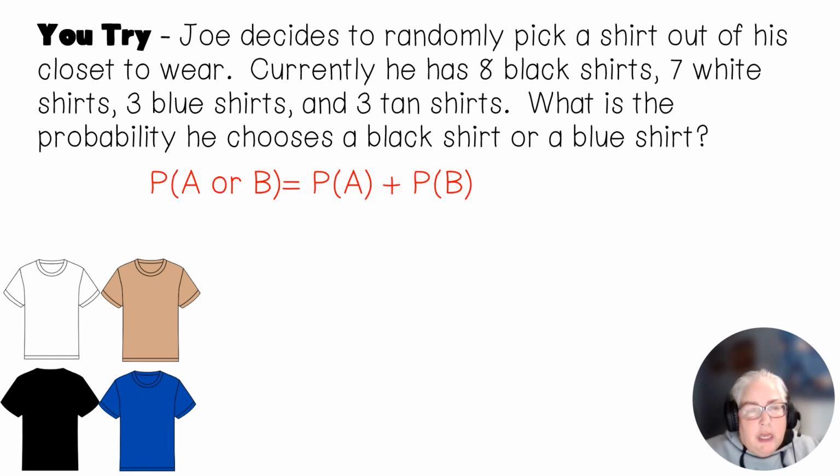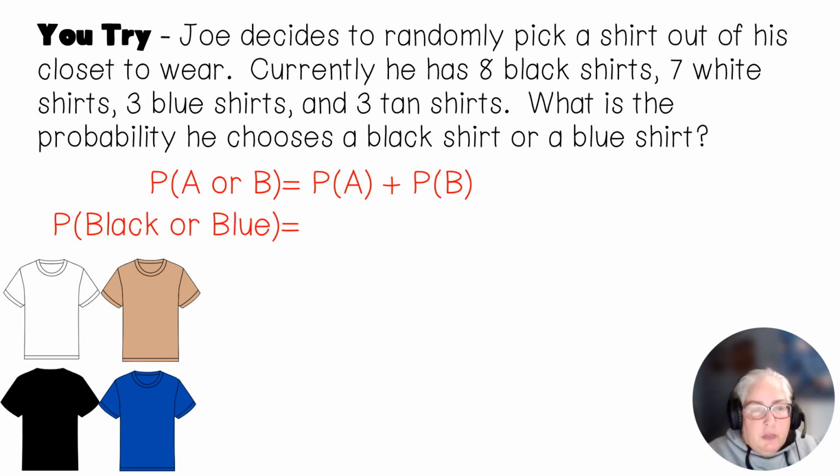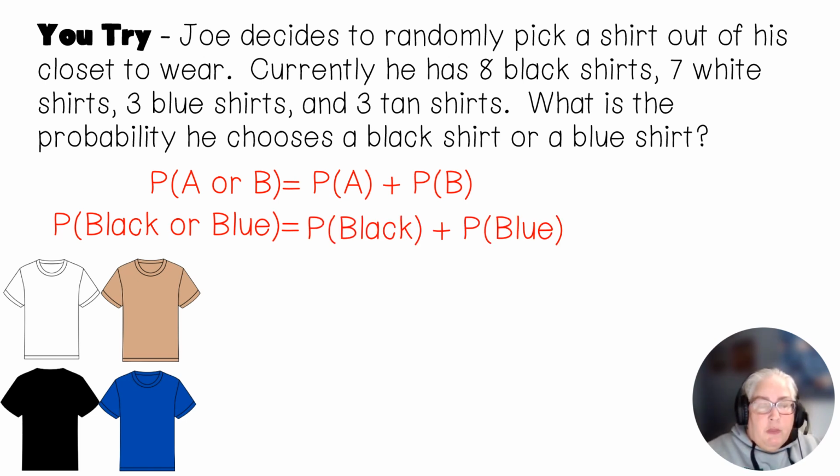So we're going to say that this is the probability of A or B disjoint. So the probability of A plus the probability of B. Black or blue. So we're going to have the probability of black plus the probability of blue. So I have 8 black shirts, so that would be 8 out of 21. And I have 3 blue shirts, so that would be 3 out of 21. So that would be 11 out of 21.